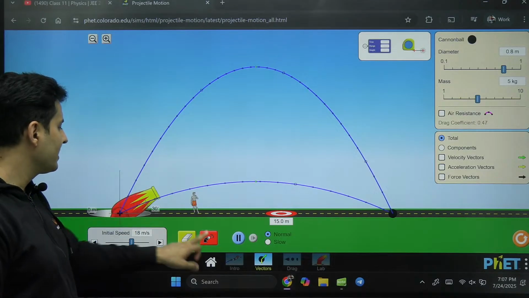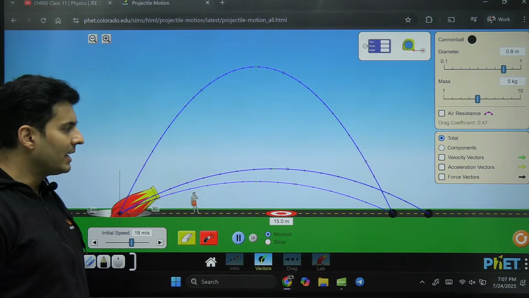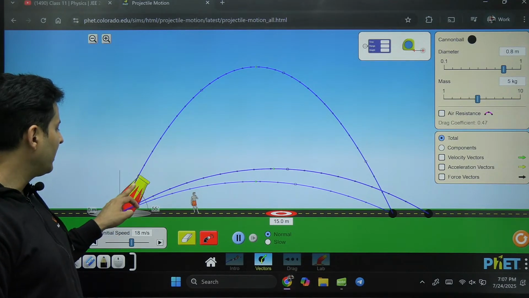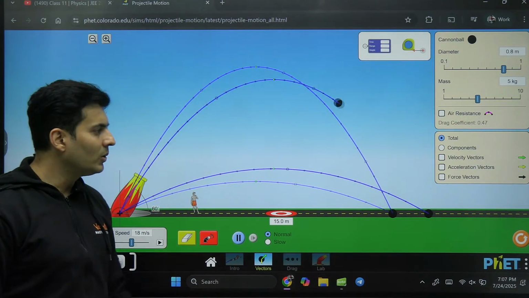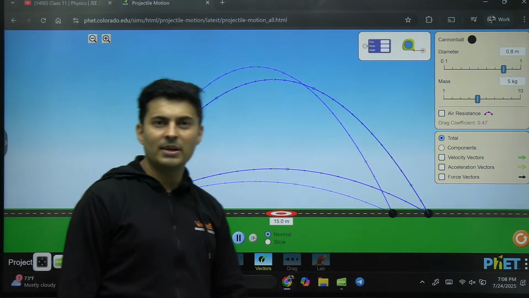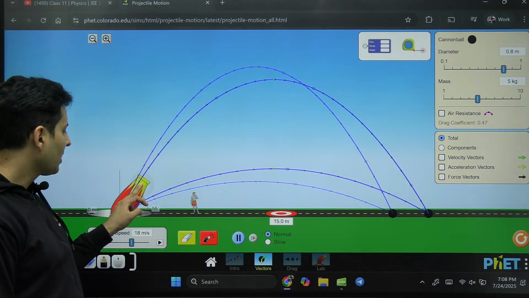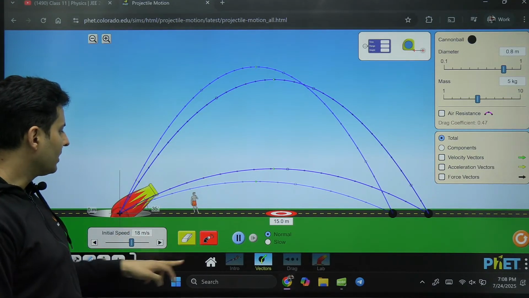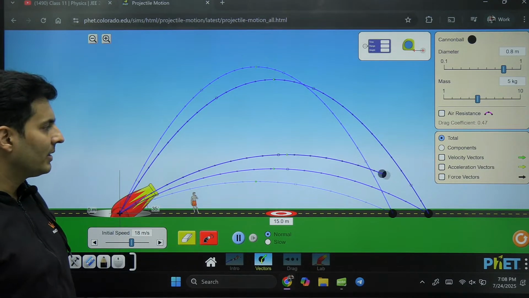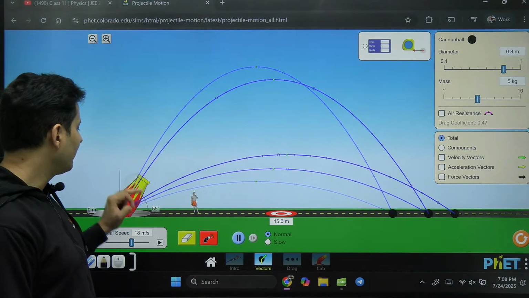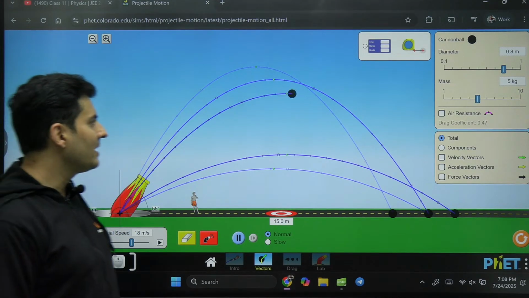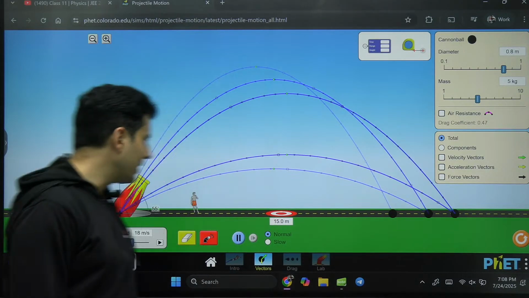How about 30 degrees? 30 degrees slightly far. How about complementary of 30, which is 60? 60 degrees if I throw, it will land at the exact same place where it was at 30. Let's say at 35 degrees, I throw it even farther. Complementary of that will be 55. As you can see, it is again landing at the same place.